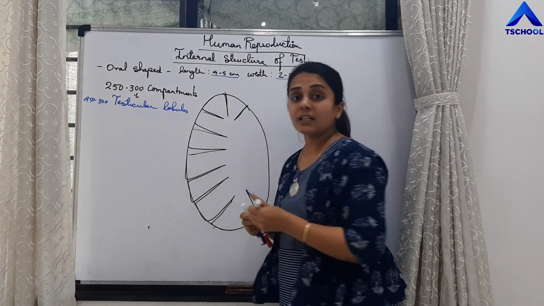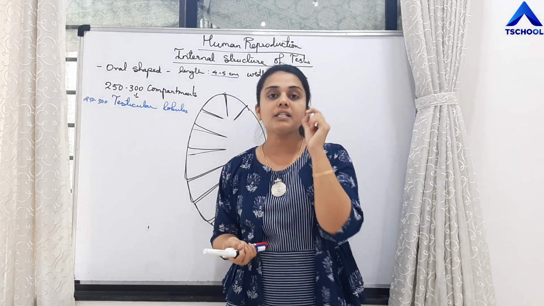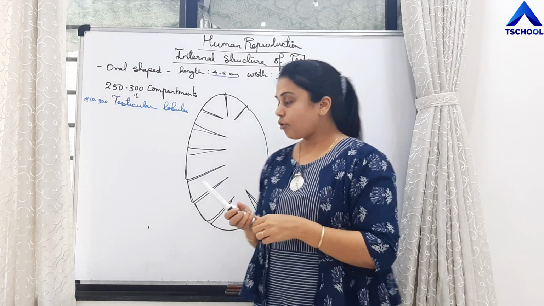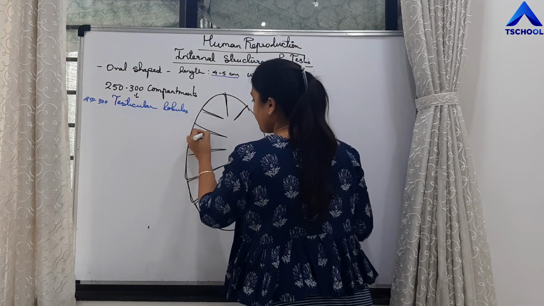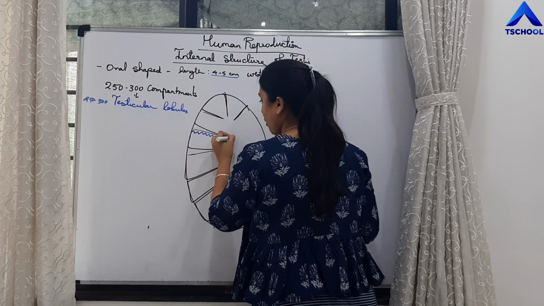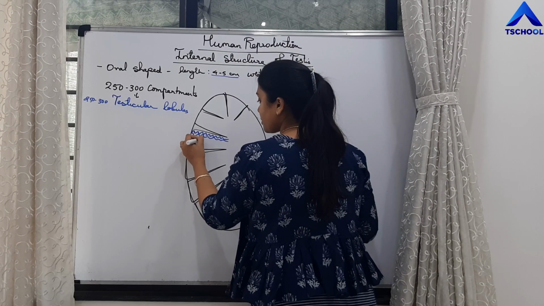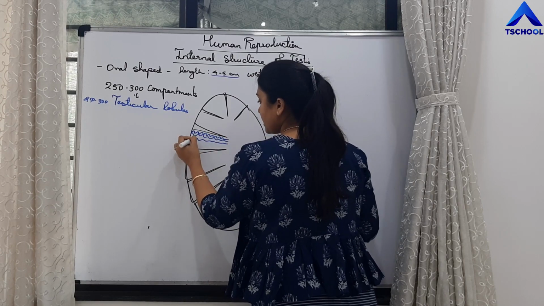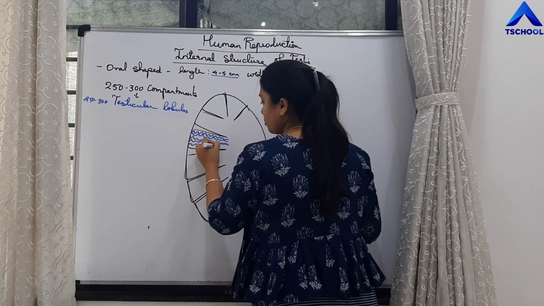Now each compartment will possess coiled tubes, right? Each compartment possesses highly coiled tubes, and these highly coiled tubes are called seminiferous tubules, right?